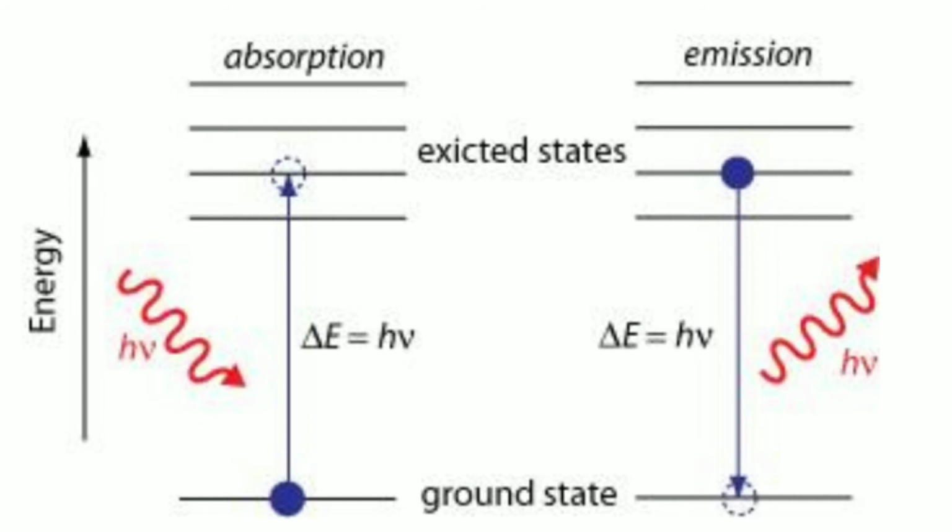And in the reverse process, the atom present in the excited state emits energy, or emits electromagnetic radiation or a photon, and comes to the ground state. So this is the process of absorption and emission, which are just reverse to each other, or we can say that these processes are just opposite to each other.